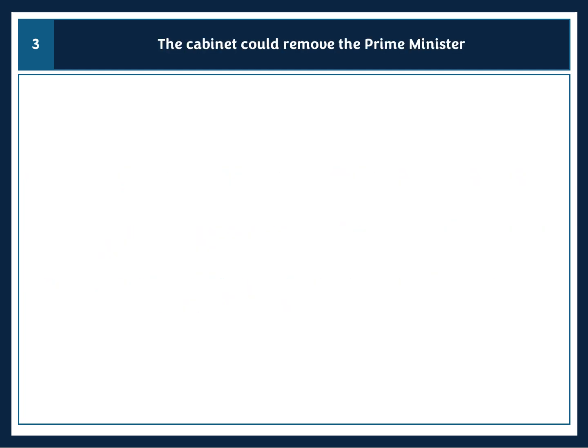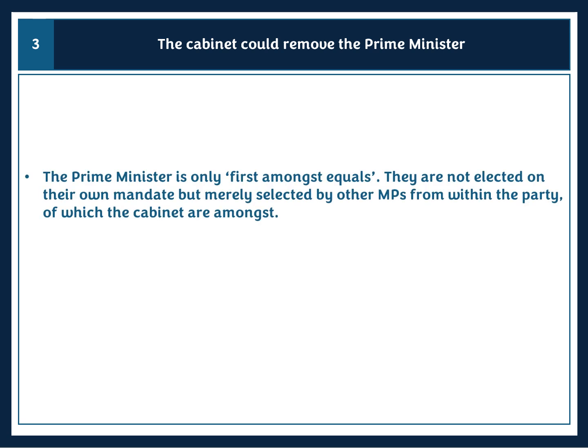Okay, so let's come on to the final point now, and what I want to do is give a different take now. So I want to look at ways in which maybe the cabinet actually does have a degree of power over the prime minister. And the point I want to make here is that the cabinet can remove the prime minister in exceptional circumstances. So let's go back to front really here. Remember the relationship between the prime minister and cabinet, and that's that the prime minister is primus inter pares, which means they are the first amongst equals.